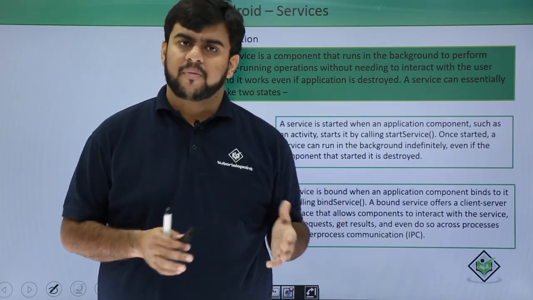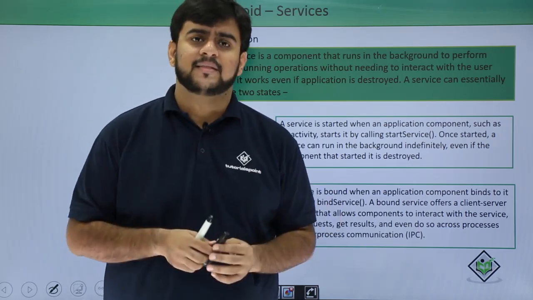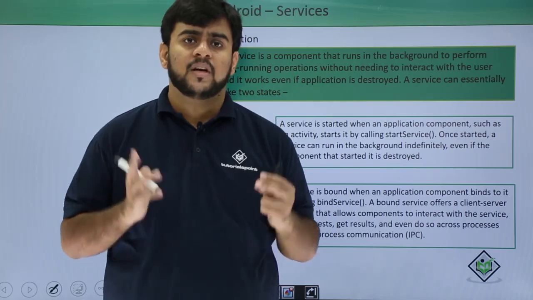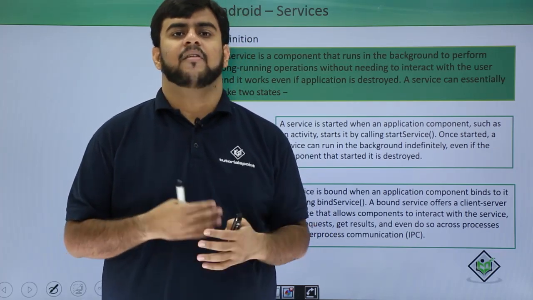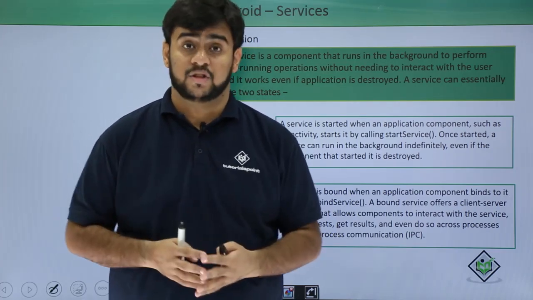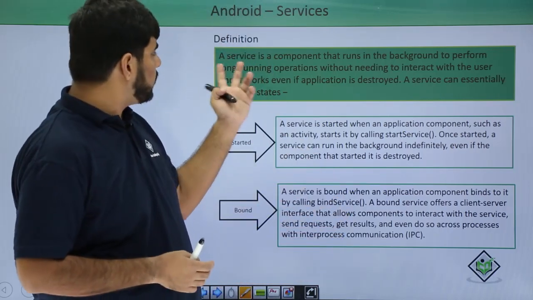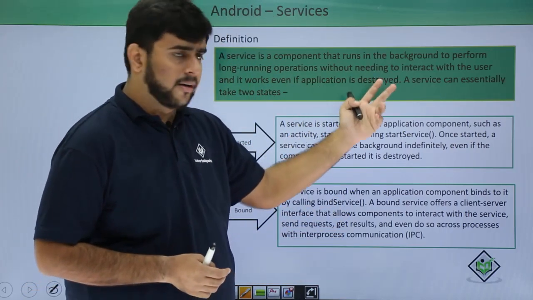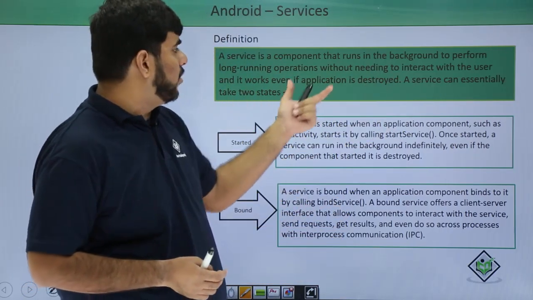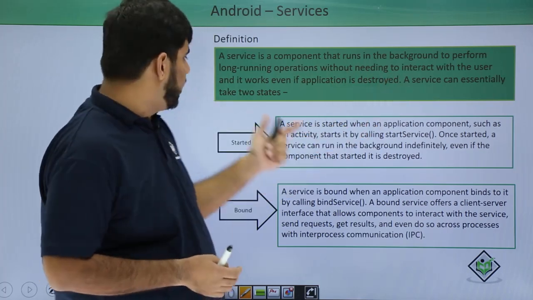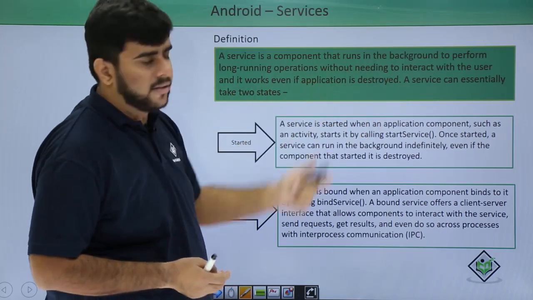A service is neither a different process nor a different thread. It runs in the main thread of the application itself. The only advantage is that it runs in the background and has no UI attached to it. So, a service is a component that runs in the background to perform long-running operations without needing to interact with the user, and it works even if the application has been destroyed.